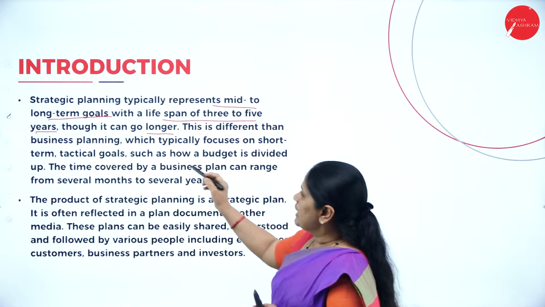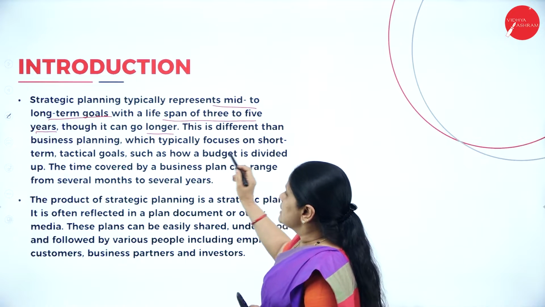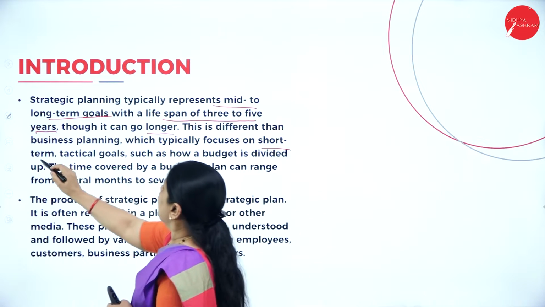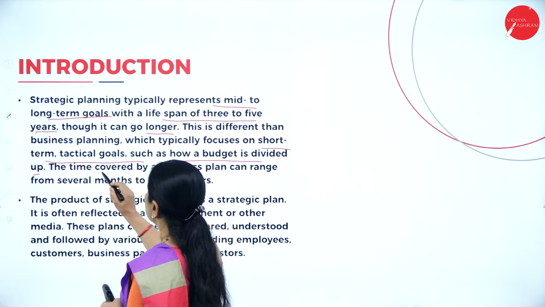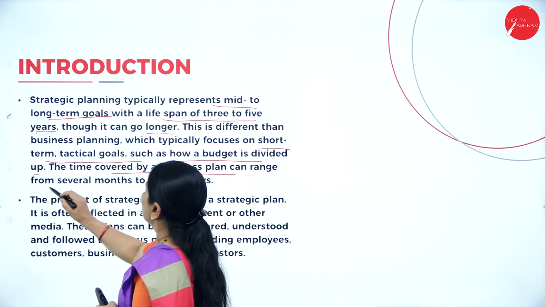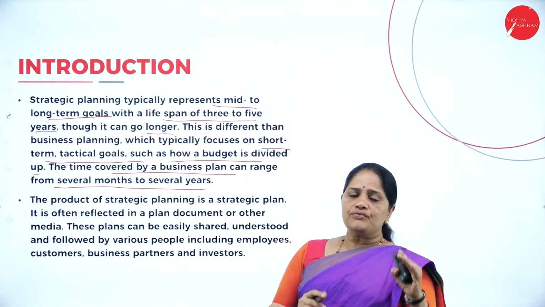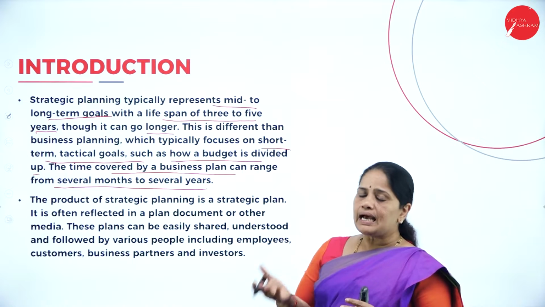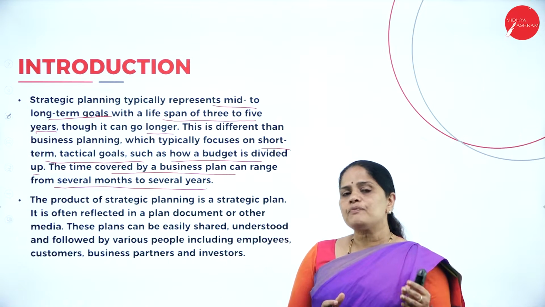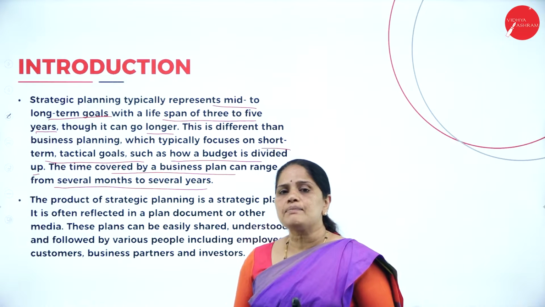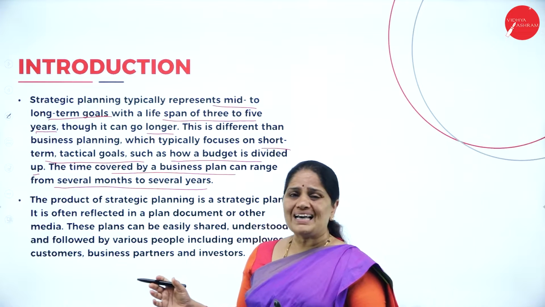So, this is different from business planning, which typically focuses on short-term and tactical goals such as how a budget is divided up. The time covered by a business plan can range from several months to several years. Now, if you compare the strategic plan and the business plan, we can see that a strategic plan runs from 3 to 5 years, whereas a business plan runs from a few months to a maximum of 1 year.